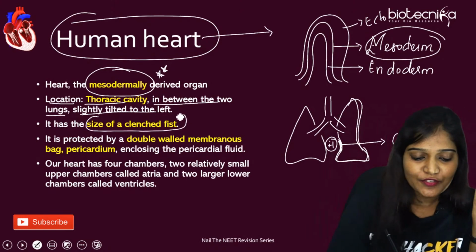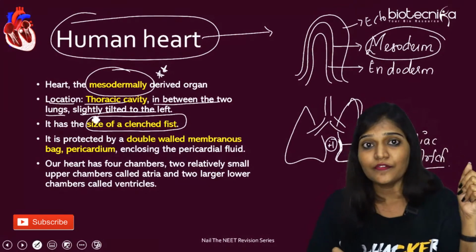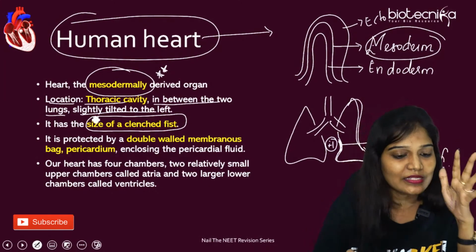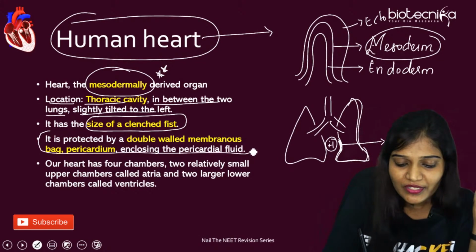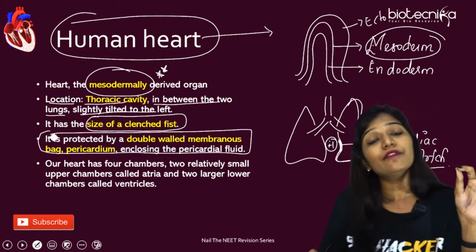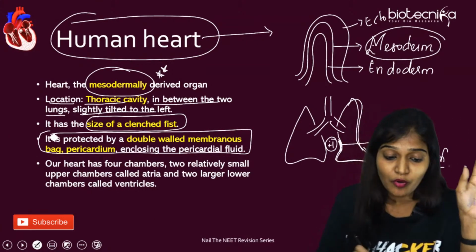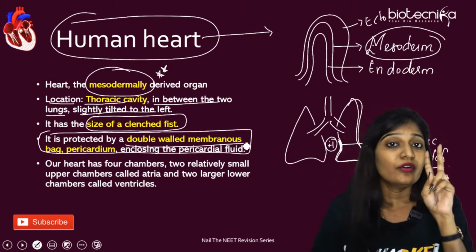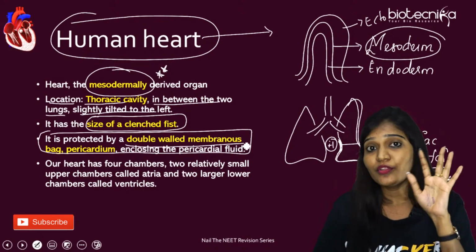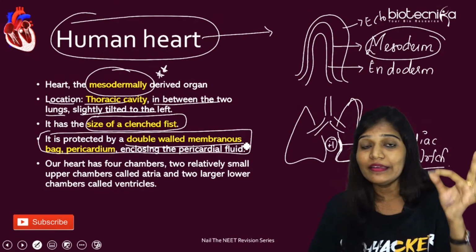What's the size of a clenched fist? Non-working hand, if you talk about the size of the clenched fist, that is the size of the heart. And a very important line given in your NCERT book, if you have your NCERT book, please underline this important line: double walled membranous bag. They can ask you single walled or double walled. So I'm going to talk about what are the walls: outer layer, inner layer and middle layer.